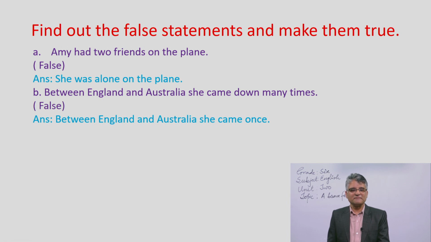For number C, let's get ready. Please write down. Number C, it was raining in Yangon, in the capital city of Myanmar. Is this statement right? Yes, you are right. You said that it is a right statement because it was raining there, so it is true. It is not necessary to make an answer for this because it is itself correct.